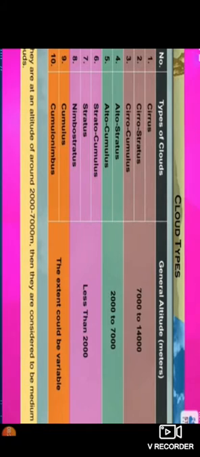Then 5 types of clouds are found in the lower altitude. They are stratocumulus, stratus, nimbostratus, cumulus, and cumulonimbus. This type of clouds is found in a lower altitude. Let us see them one by one and study about that.